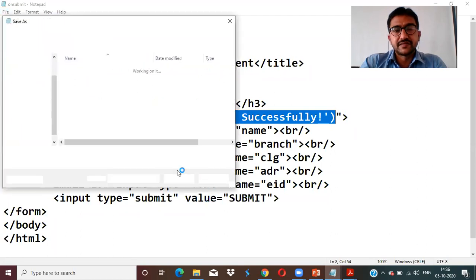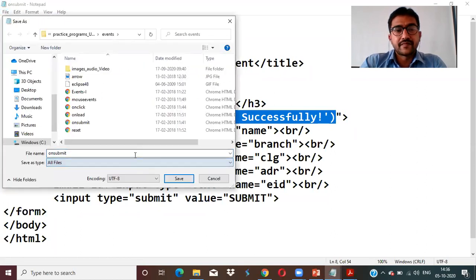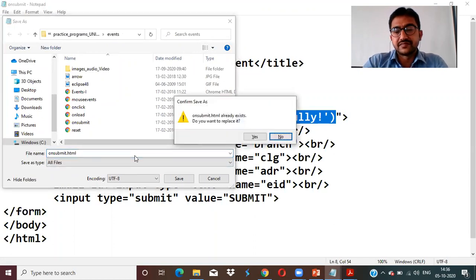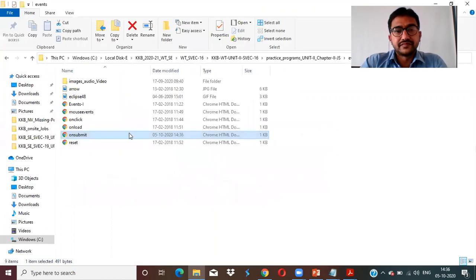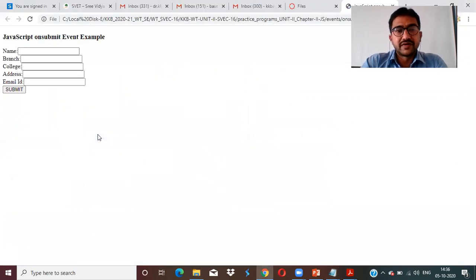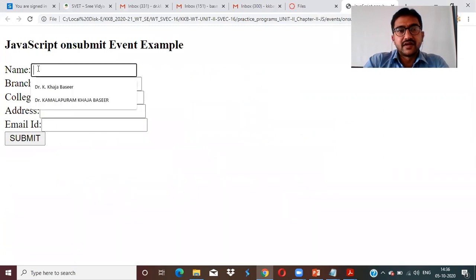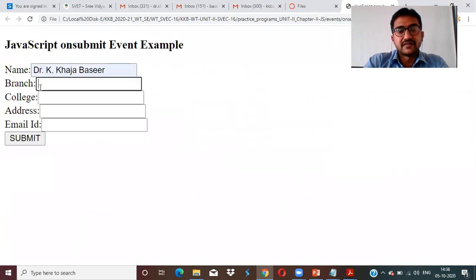If you run this program, save as. I've already saved it anyhow. One more time I'll save it. Click on submit. Here are the details, right? So I'm just entering some information.